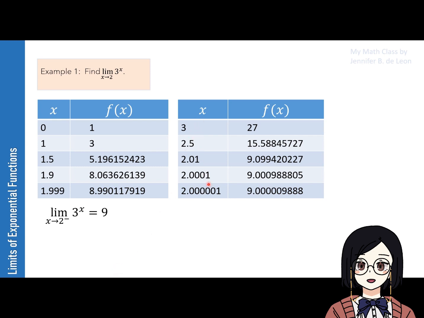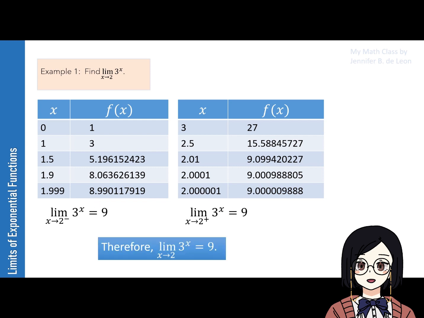Now looking at the values of f of x, as x approaches 2 from the right, we can say that the value gets closer to 9. Hence, we have the limit of 3 raised to x as x approaches 2 from the right is equal to 9. Since both the left and the right side limits approach 9, we therefore conclude that the limit of 3 raised to x as x approaches 2 is 9.